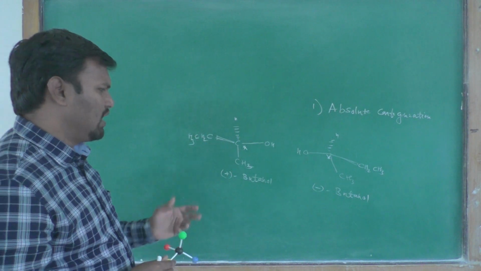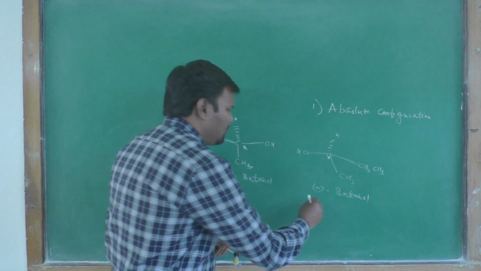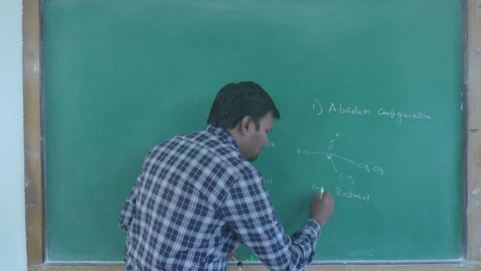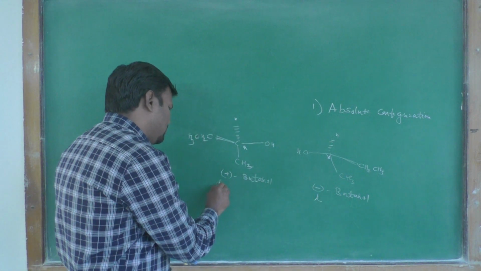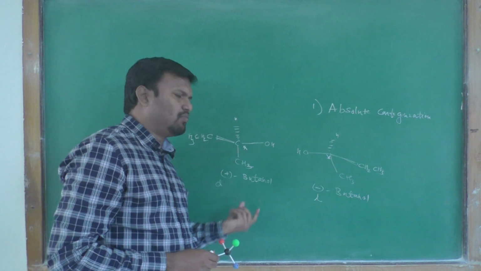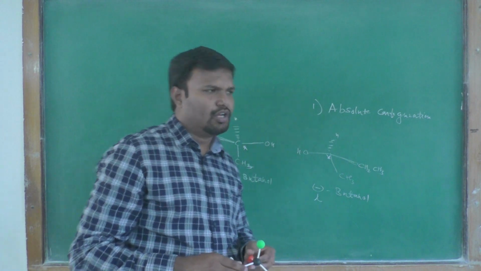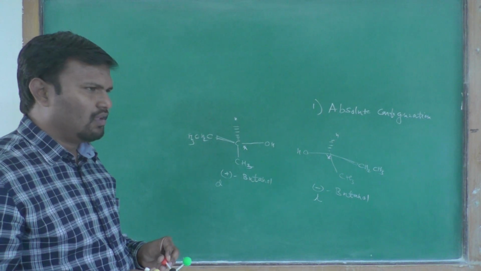Instead of positive and negative rotation, we can also show it by small d and small l. Small d represents the positive, and small l represents the negative rotation.